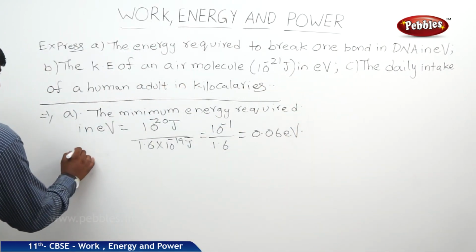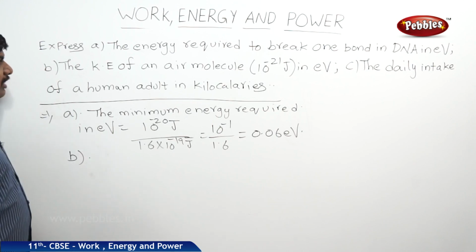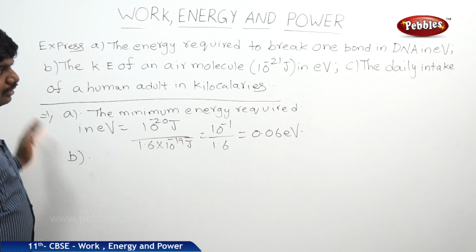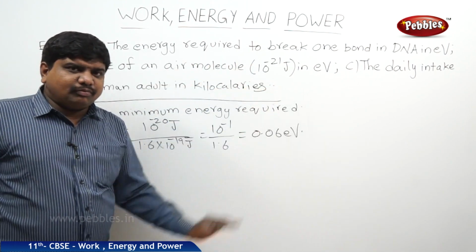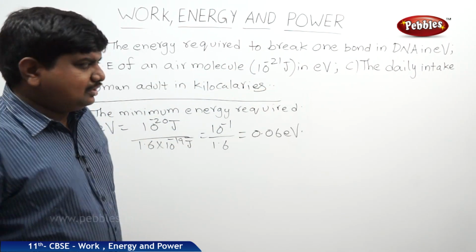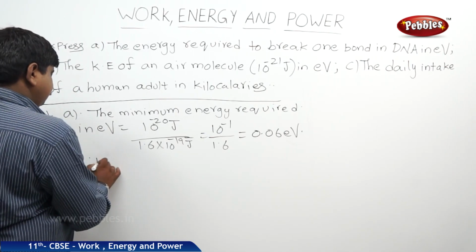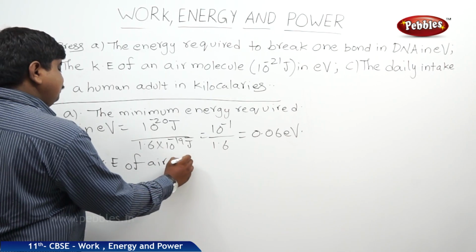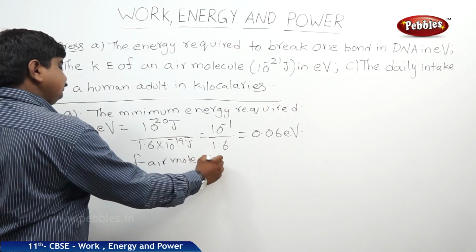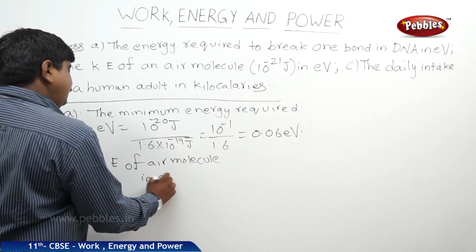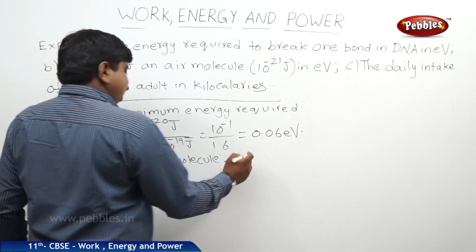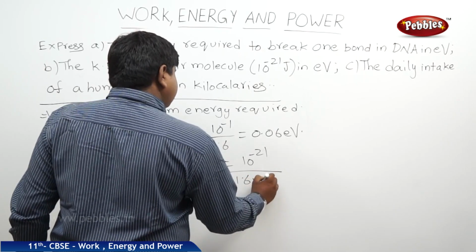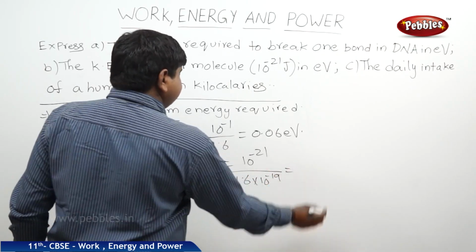Second bit, we should find out the KE of an air molecule, 10 to the power of minus 21 joules, in electron volts. We know that 1 electron volt is equal to 1.6 into 10 to the power of minus 19 joules. Therefore, KE of an air molecule in electron volts is equal to 10 to the power of minus 21 by 1.6 into 10 to the power of minus 19.